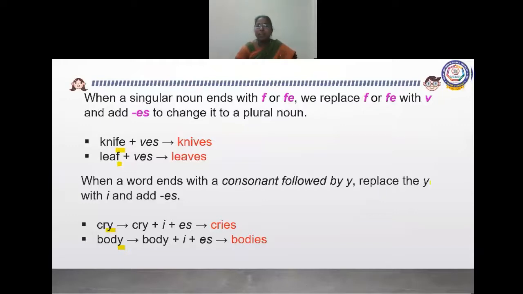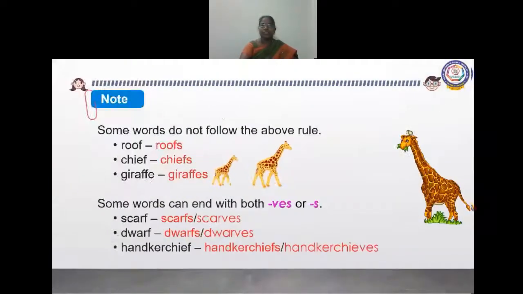You understood? And when a singular noun ends with F or FE, we replace it with V and add ES to change it to a plural noun. Some words do not follow the above rule. For example, roof, roofs, chief, chiefs, giraffe, giraffes. And some words can end with both VES or S: scarves, dwarfs, and kerchiefs. Okay, we have already seen this, no?